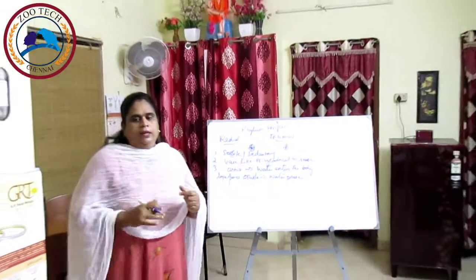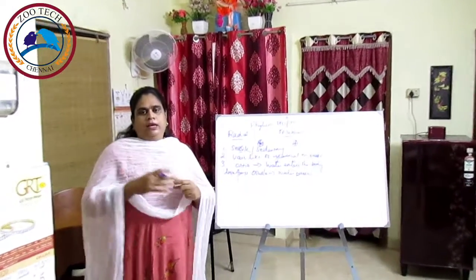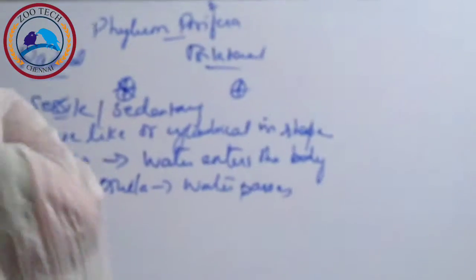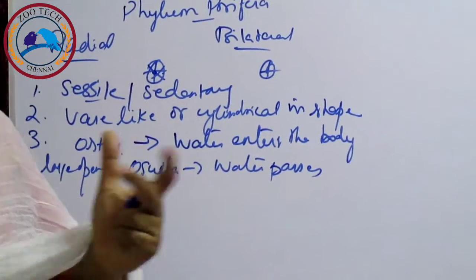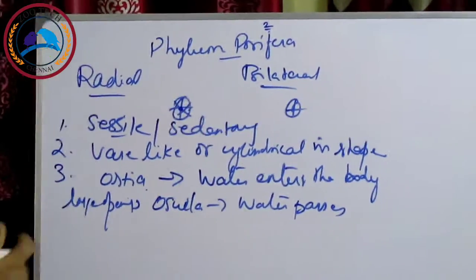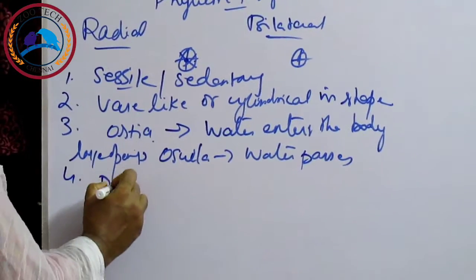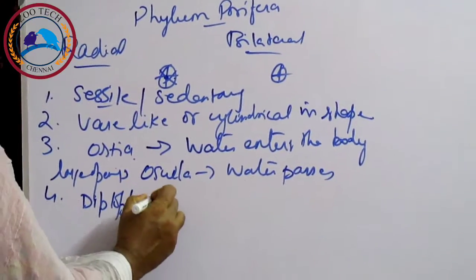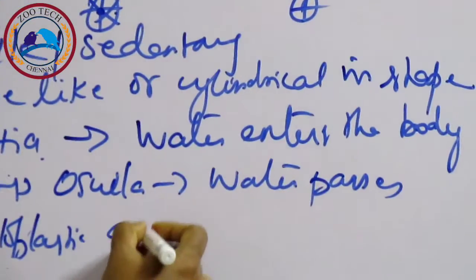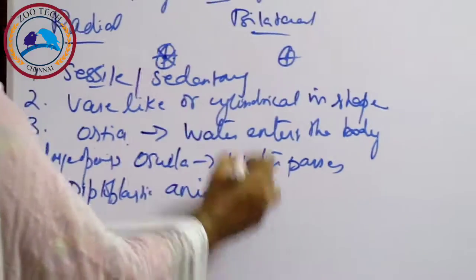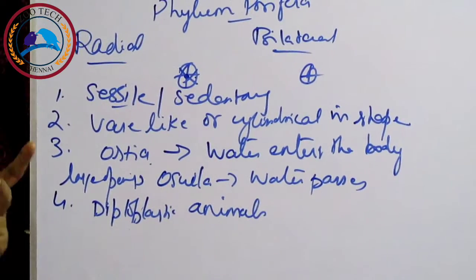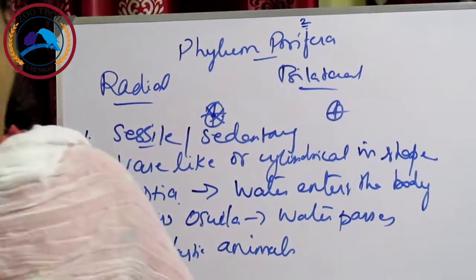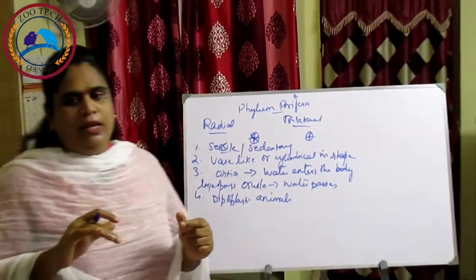Okay. And then the multicellular body has so many cells. This multicellular body has an outer ectoderm and an inner endoderm, so they are called diploblastic animals. Diploblastic animals have ectoderm and endoderm, and an intermediate layer of mesenchyme. So they are called diploblastic animals.